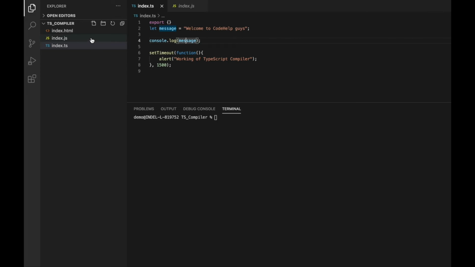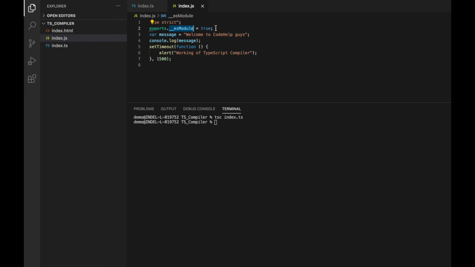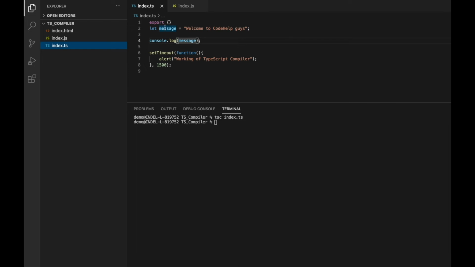But you're yet to see that change in your JS file as we have not compiled it yet. So let me just compile it. You will see after the compilation what changes have come. So tsc index.ts. Now on opening the JS file, you will see that use strict has been added. Also esModule has been added. Now if you check, the error is no longer coming and it won't make any impact on the existing code.